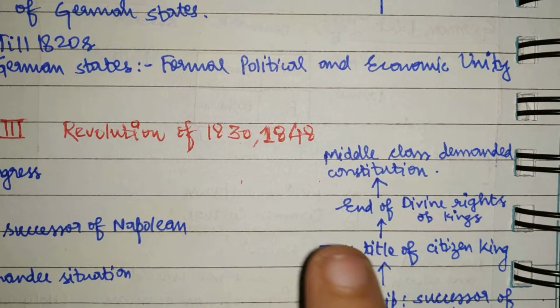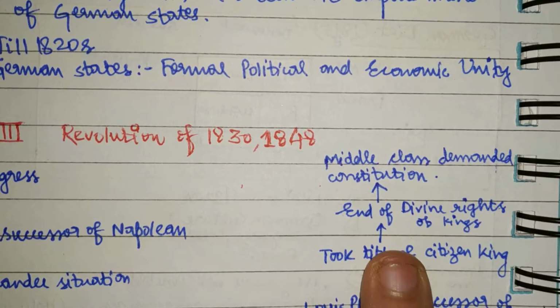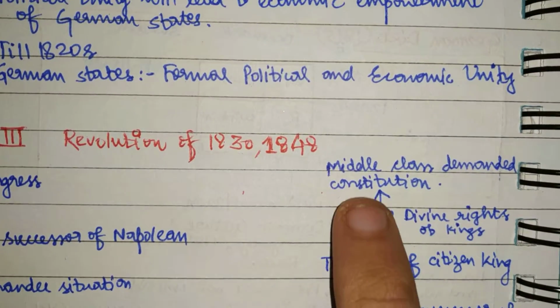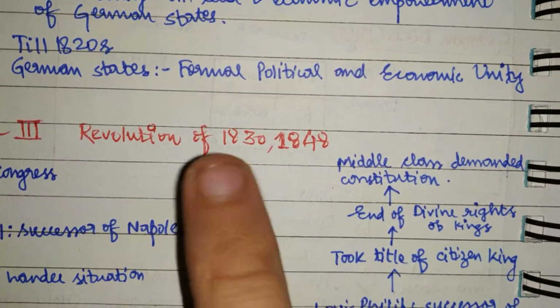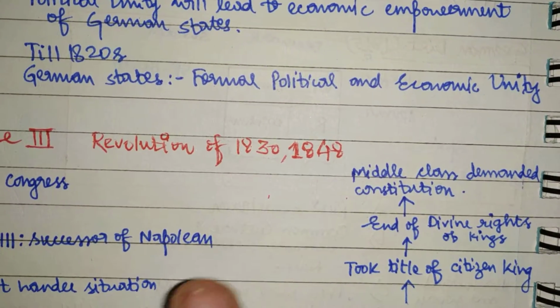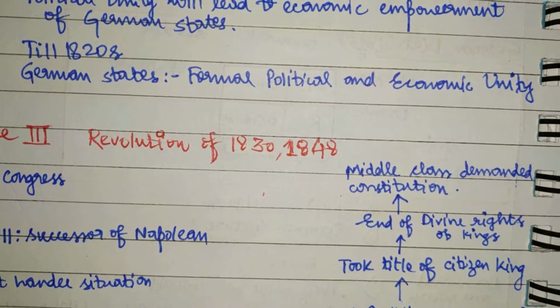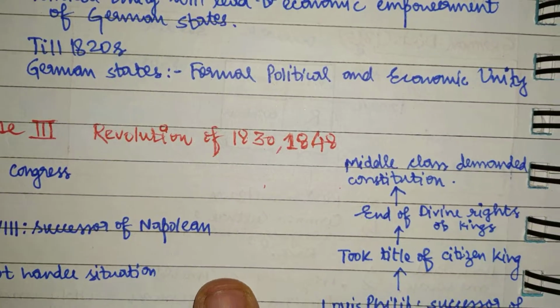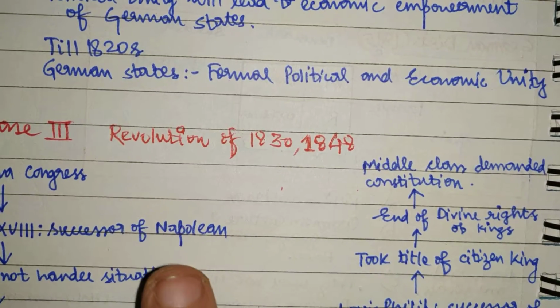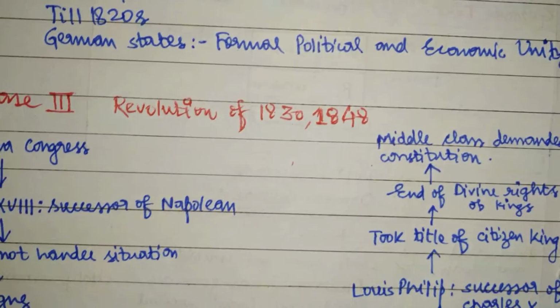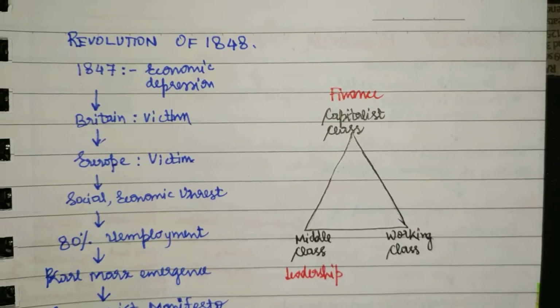And when the divine rights of the king ended, the middle class demanded a constitution. Alright? Now this was 1830, and it had a profound effect all over Europe: Germany, Denmark, Spain, etc. Right? Now we'll see the revolution of 1848.